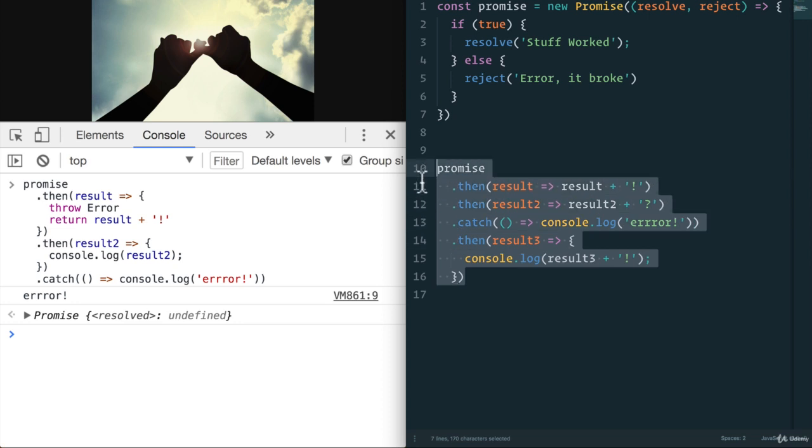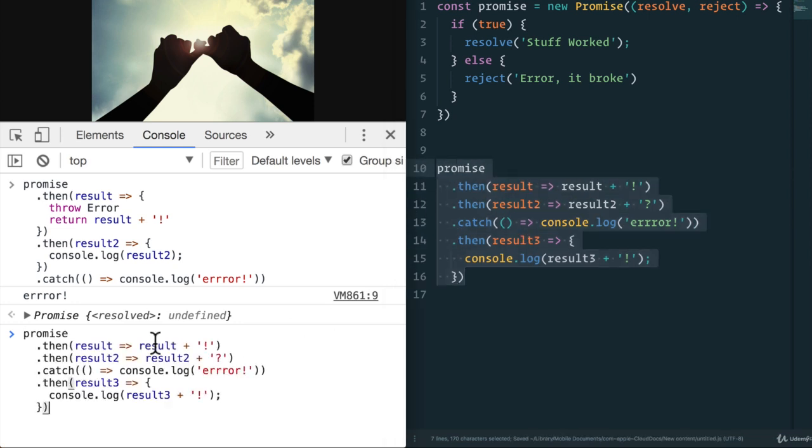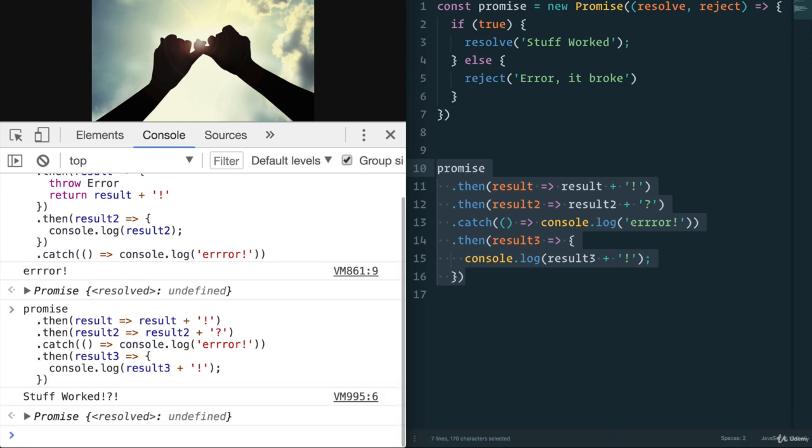All right, what do you think is going to happen? Let's see. We save, copy and paste, and look at that. We have stuff worked, exclamation, question mark, exclamation. So catch only runs if something fails in between here.